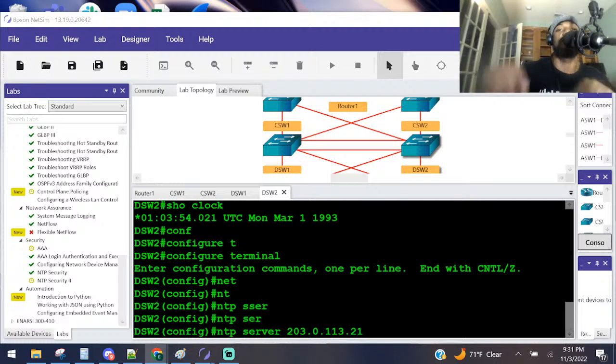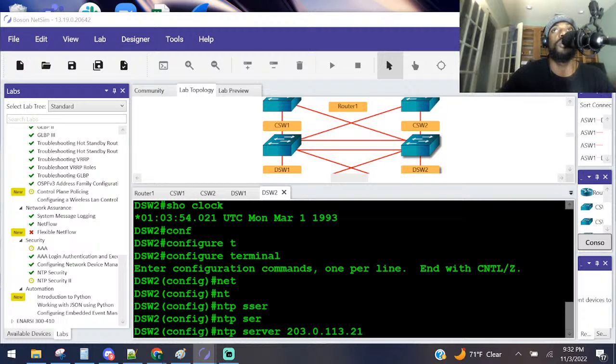If you just Google NTP servers, you'll see a list of them that you can sync your time to. Good question though. It really depends on how you want your organization set up. There's no real way to answer that. But I like that question though.